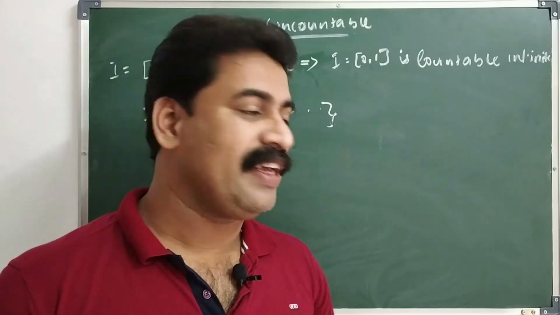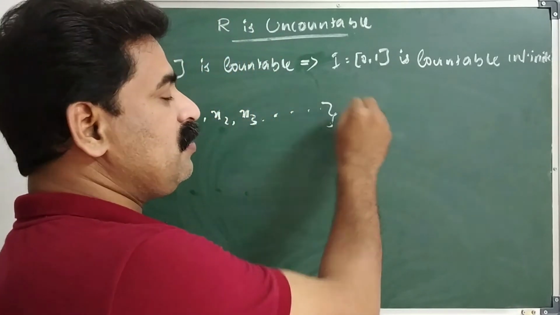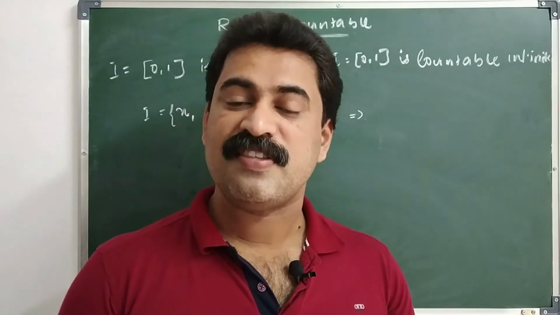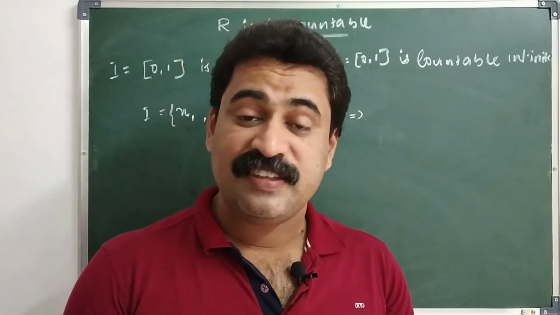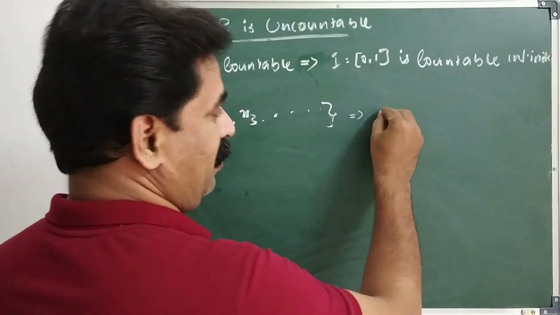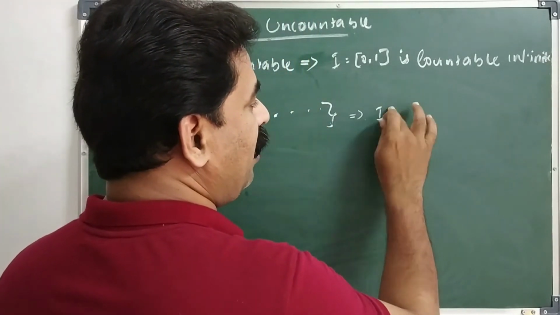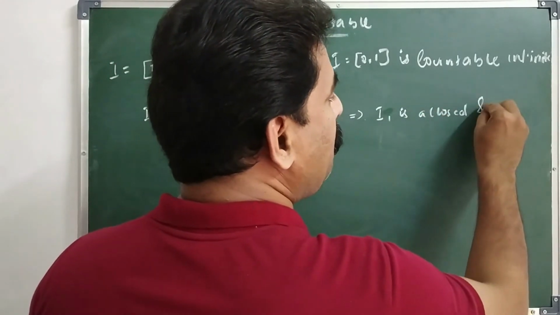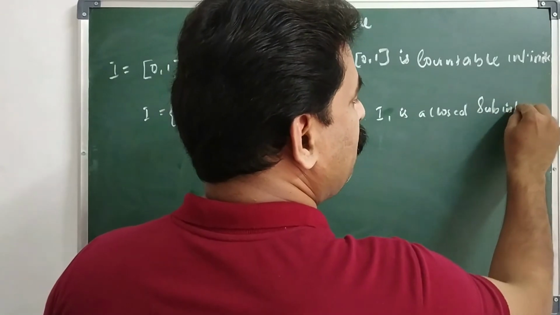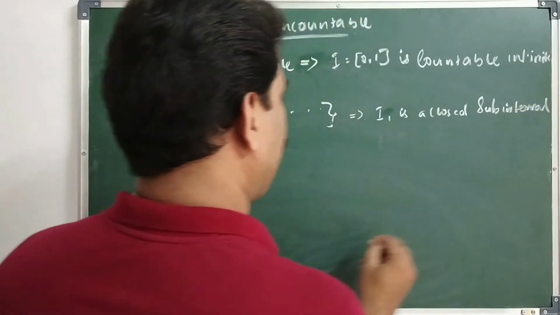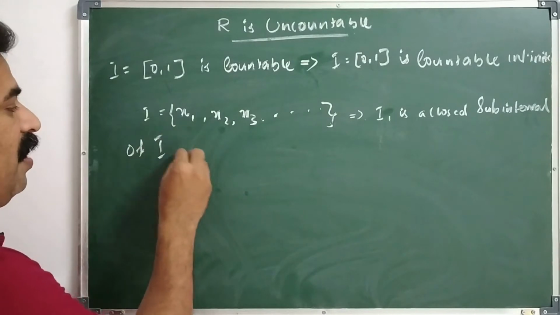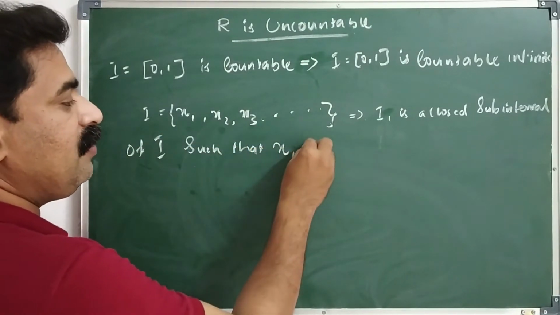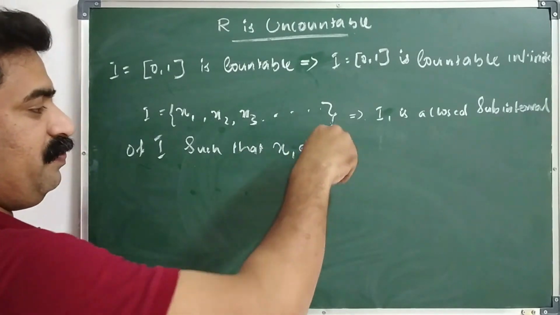Clear? Next we take a closed subinterval I1 of I such that x1 does not belong to I1.